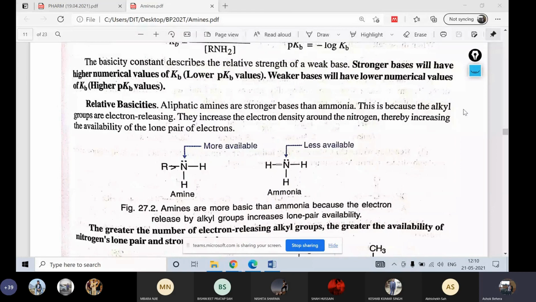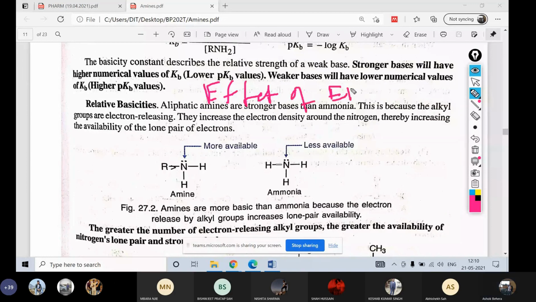So my question here is, what is the effect? Please note it down, guys. Effect of what? Electron donating group. Next question we'll discuss.